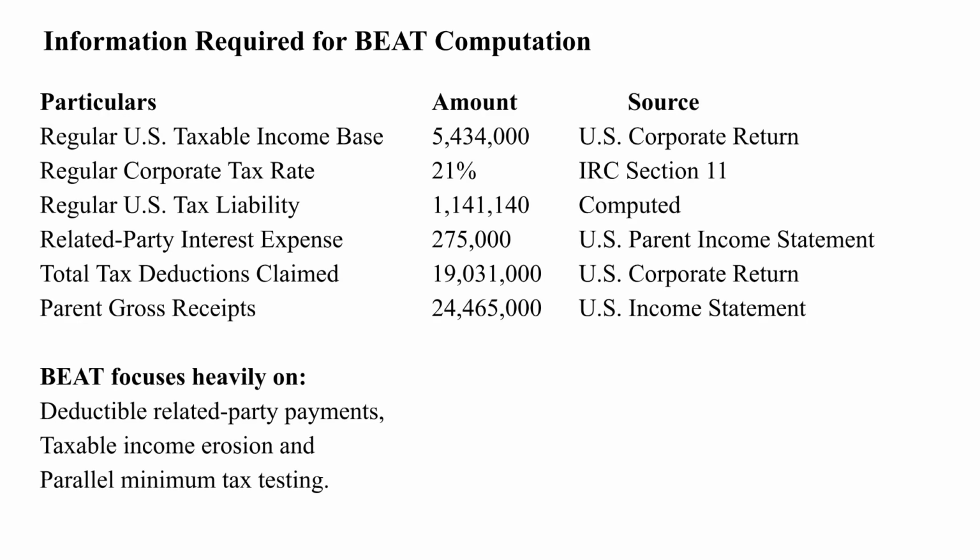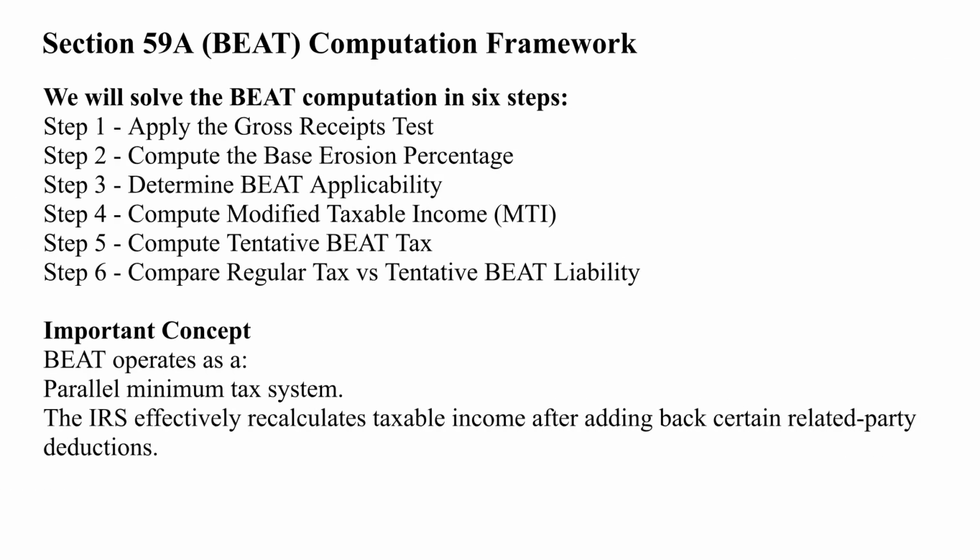Let's find out. These are the inputs we'll use throughout the BEAT computation, including taxable income, related party interest expense, total deductions, and gross receipts. We'll work through the complete BEAT computation framework step by step. The calculation flow is shown on screen. Let's begin with the first gateway test.